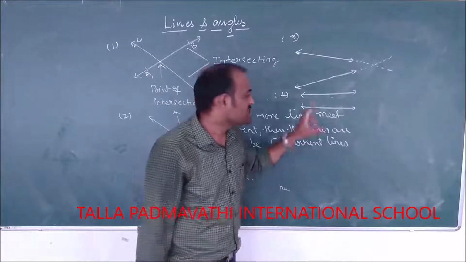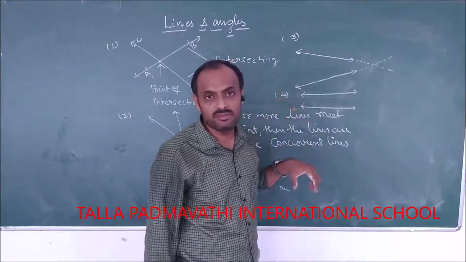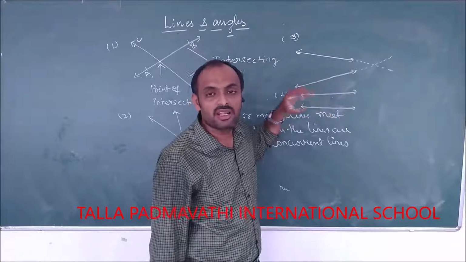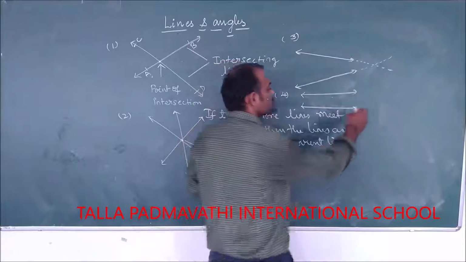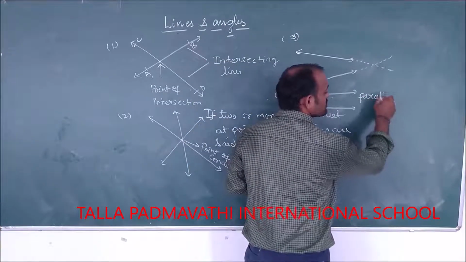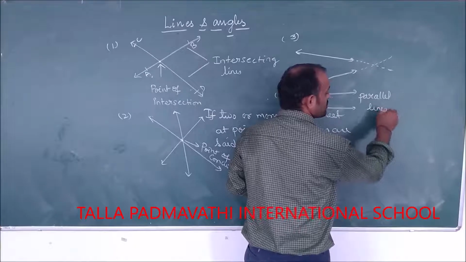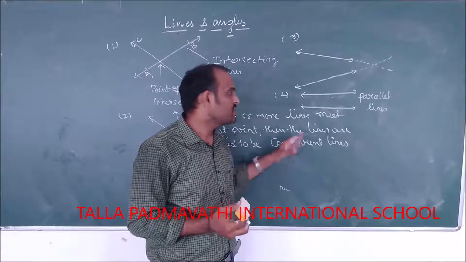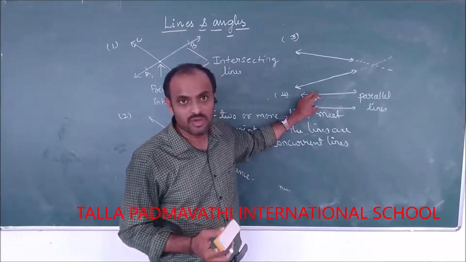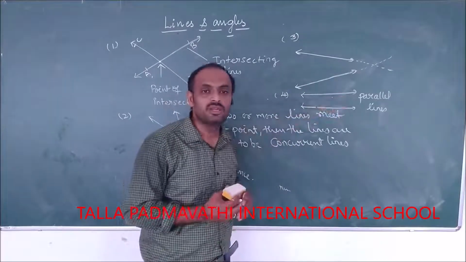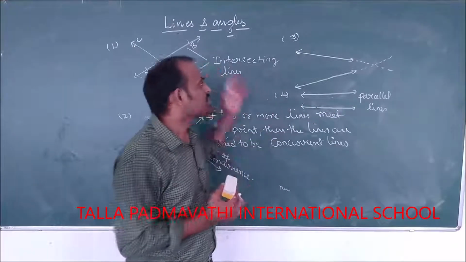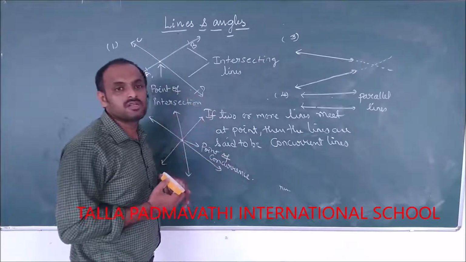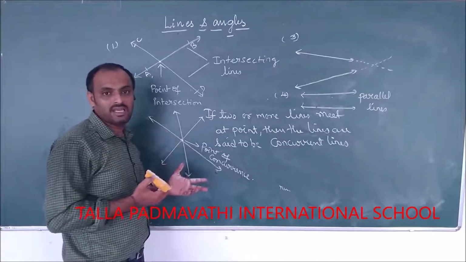The lines which have a fixed distance between them and are never going to meet are called parallel lines. Lines which will not intersect and have the same distance between them all the time are said to be parallel lines. So these are the different types of lines. Now using all these concepts, let us see what we mean by an angle and its types.